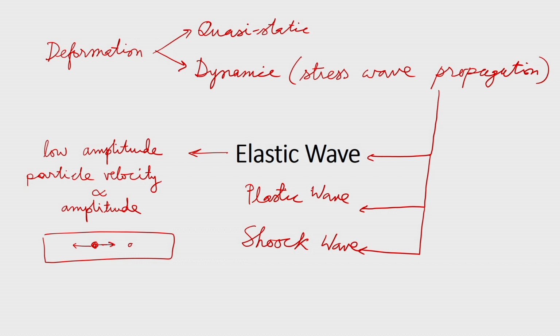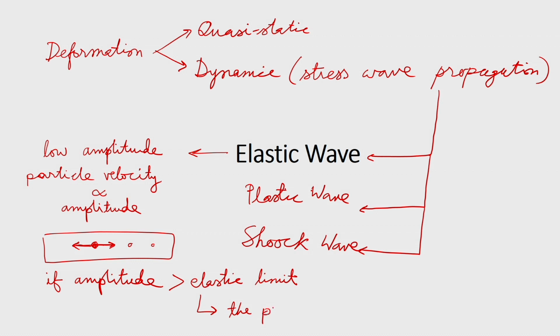If the amplitude crosses a critical limit, that is the elastic limit, then the pulse will decompose into elastic and plastic waves.